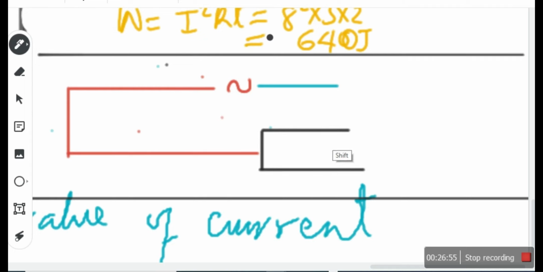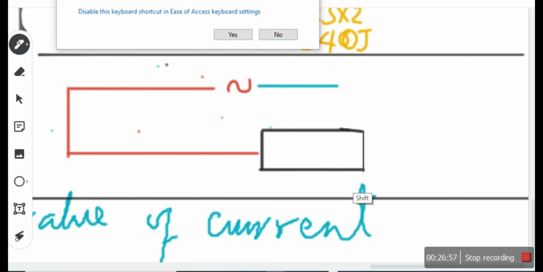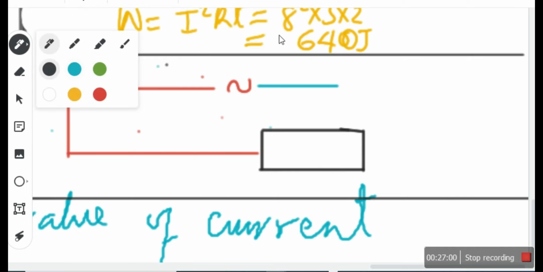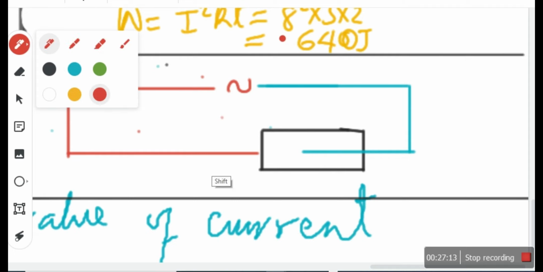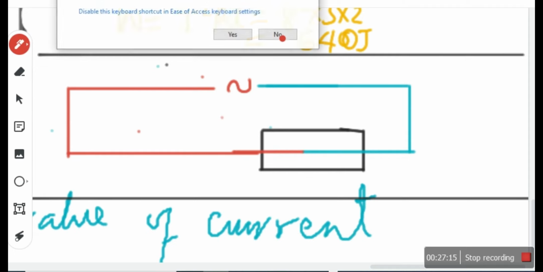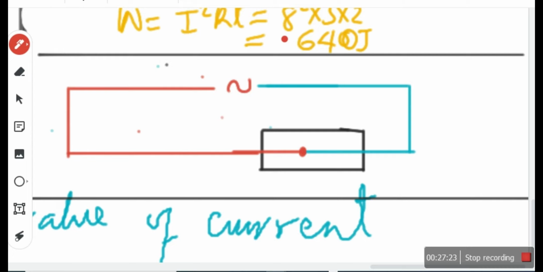I want to explain something. Just for the purpose of illustration, I want to explain this.